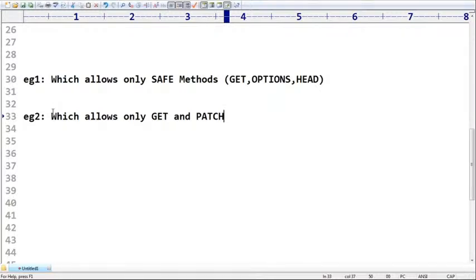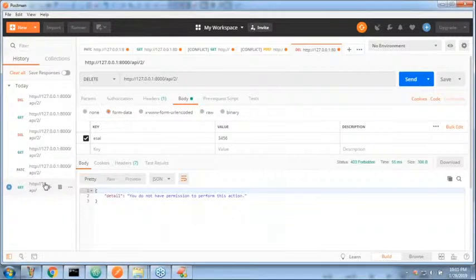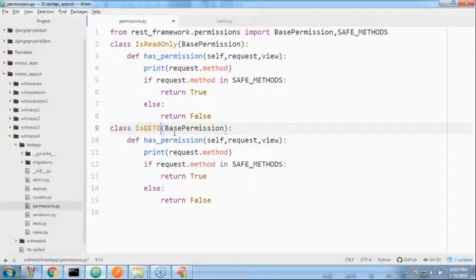Just have a look once. It is just the same thing I'm taking. One more permission class I'm taking, is get or patch, like this I'm taking as the permission.